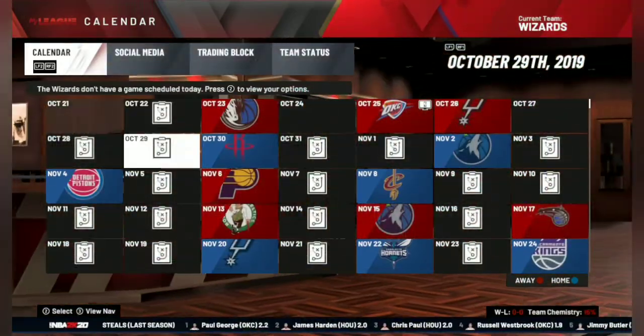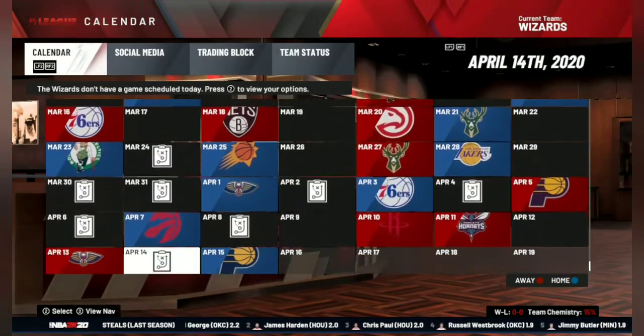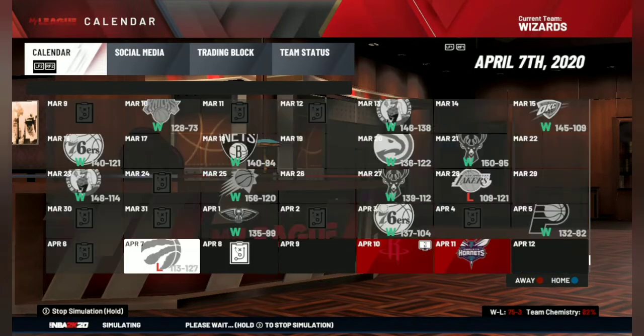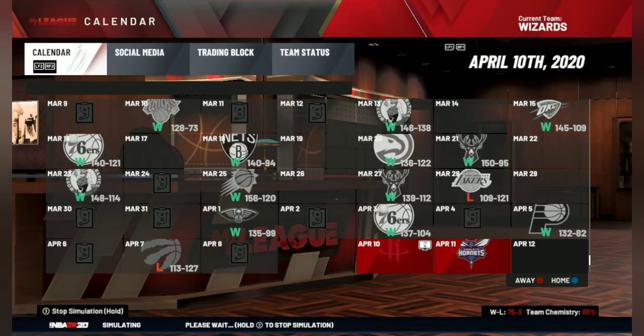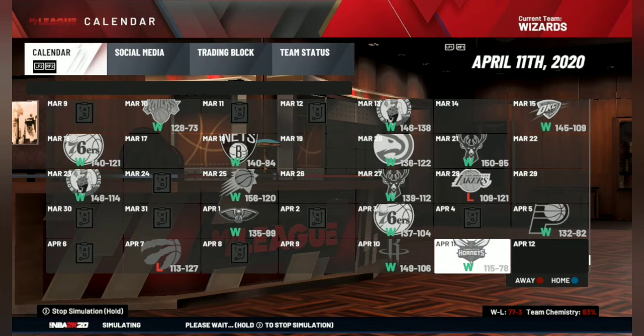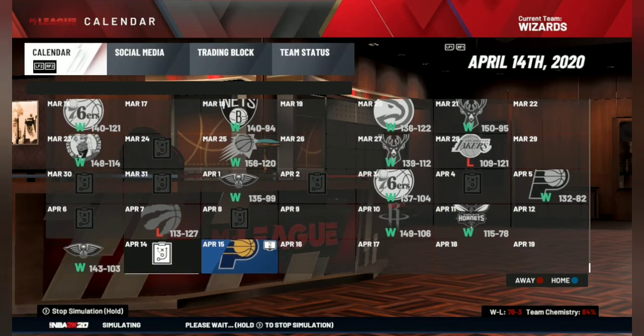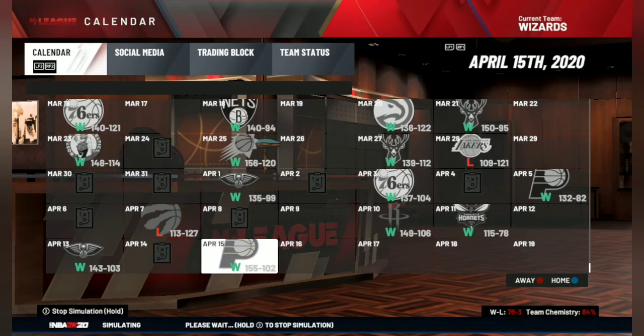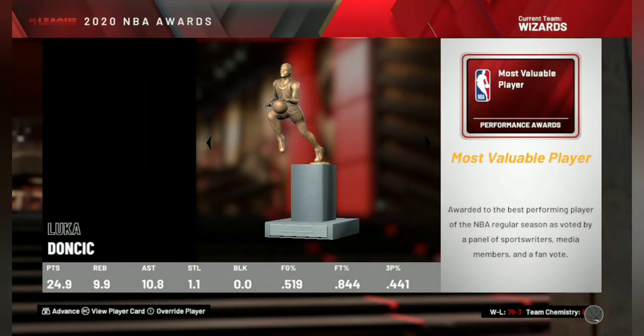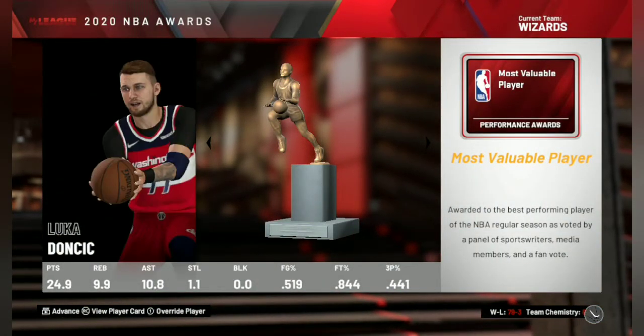So let's move to simulate the regular season, and I'll be back once the regular season gets over. As the regular season is getting wrapped up, we have got an awesome record of 77-3, as we just lost to the Toronto Raptors as we are finishing the season off. Luka Doncic wins the MVP, averaging almost a triple double, probably two or three rebounds away from officially getting a triple double. This is the best ever record in the NBA 2K rebuilds I have done, 79-3.